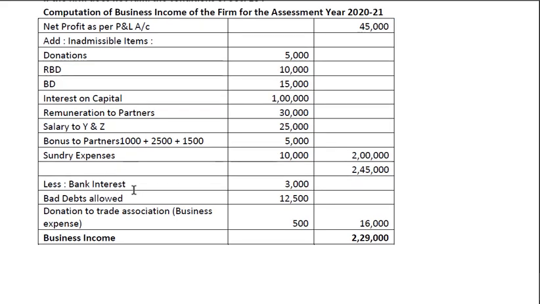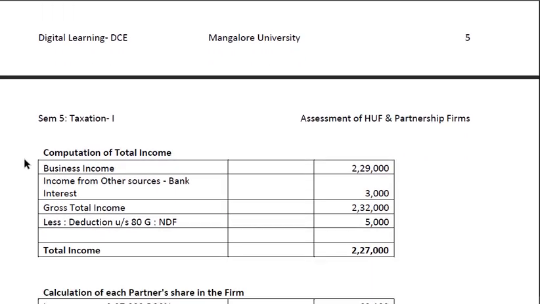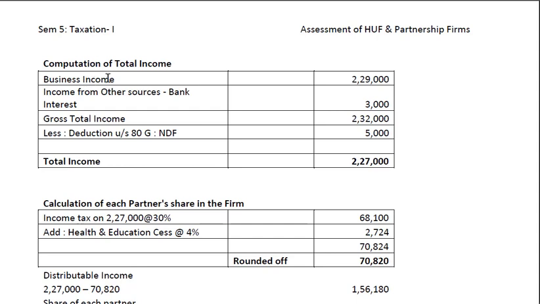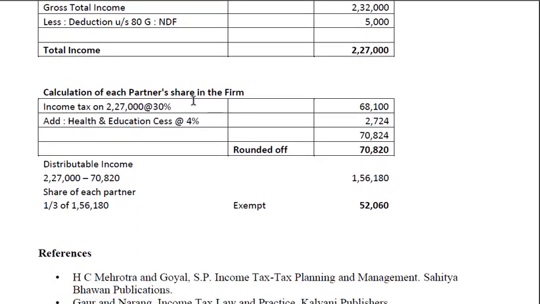Then we are deducting bank interest, bad debts which are allowed, donation to trade association. So hereby we directly arrive at business income. No finding of book profit. Then we shall compute the total income. The same procedure: business income, other sources, gross total income, deduct deductions, then arrive at total income. Now the calculation of each partner's share in the firm, income tax at the rate of 30%, then health and education cess.